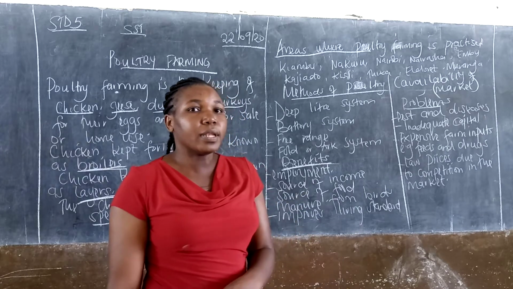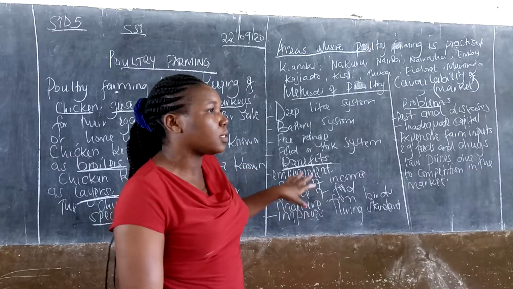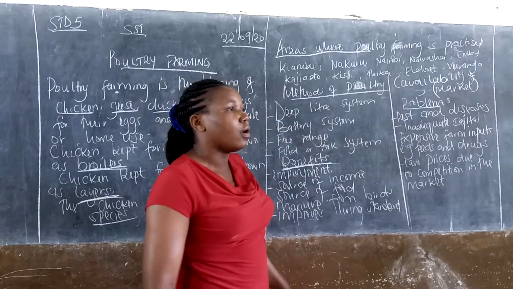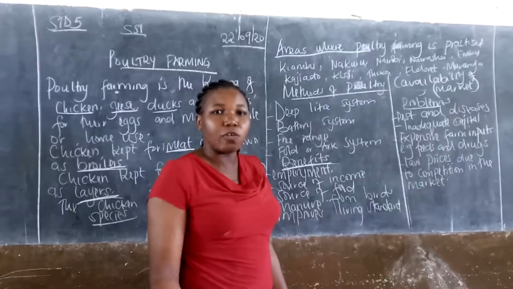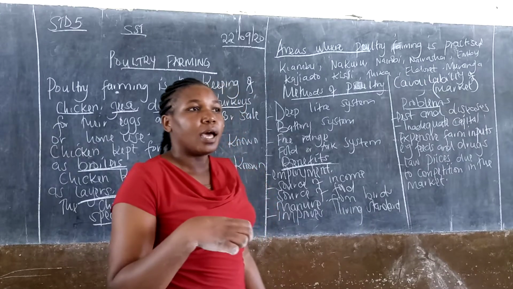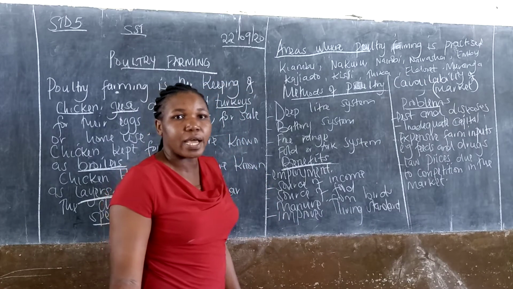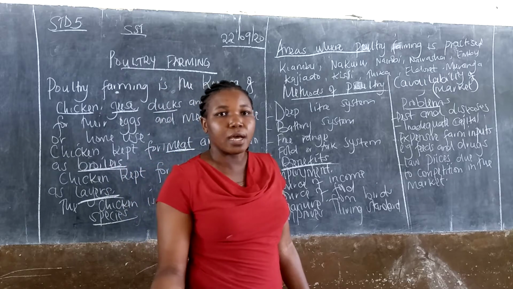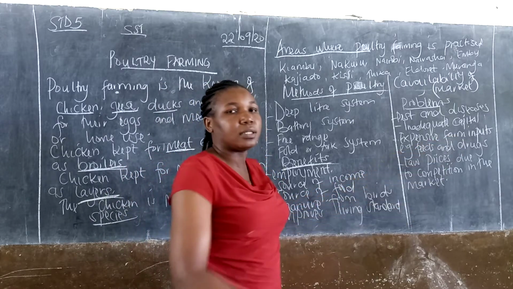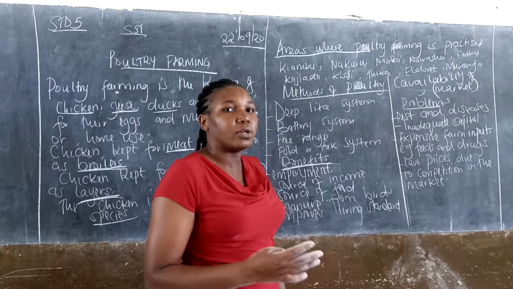So when the question asks you what is the main reason why rearing of chicken is mostly done near or in towns, near can mean near town centers, or mostly in town.